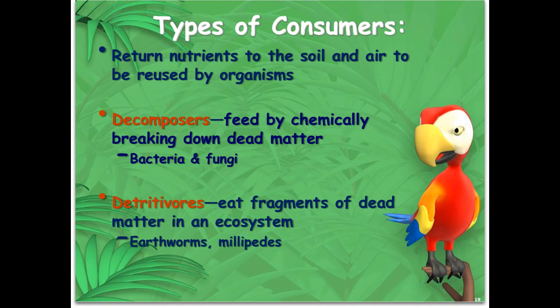Bacteria and fungi or mushrooms break down and begin the decomposing process. The detritivores eat fragments of dead matter and also break them down, and examples would be earthworms and millipedes. So both decomposers and detritivores work to break down dead and decaying material in the ecosystem.